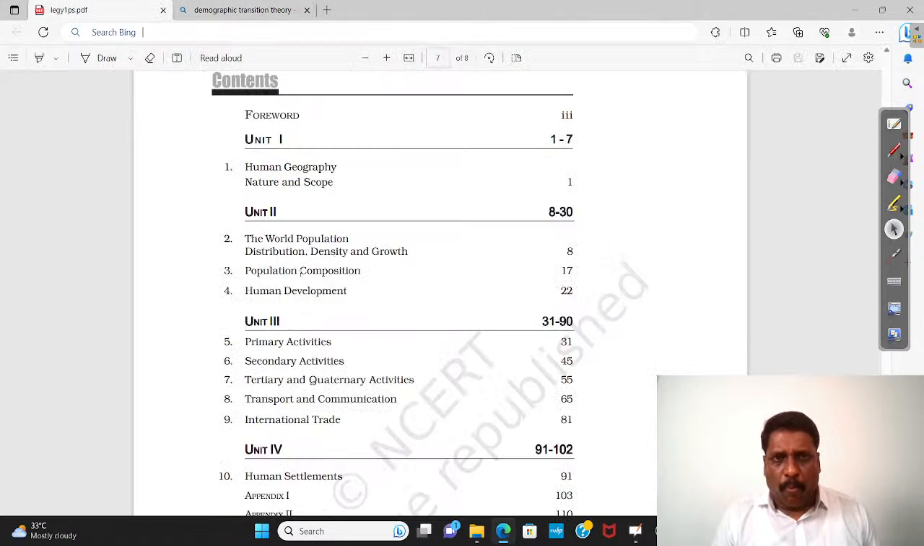Now, moving on to the next topic. The world population distribution, density, and growth we have taken. The population composition also we have taken. Human development, I said, let's go more with the human development index. That should be fine enough. Now let me take the case of primary, secondary, and tertiary activities, my dear friends. Only these three we'll talk about.